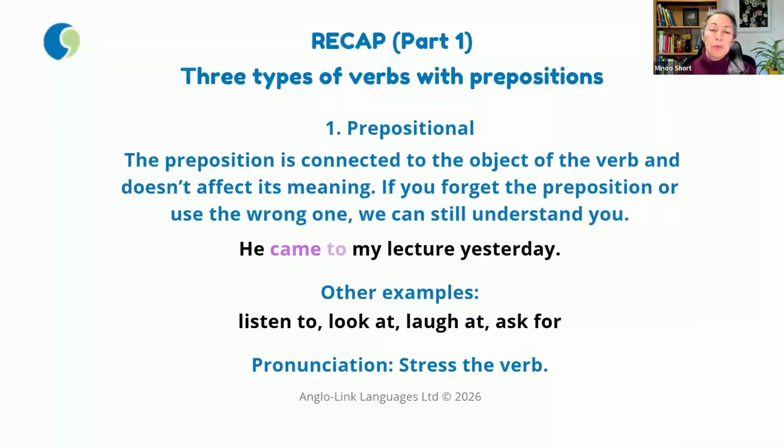In part 1, we realized that there are actually 3 types of verbs with prepositions. One is called prepositional verbs, and that's when the preposition is connected to the object of the verb and doesn't affect its meaning. Now, with prepositional verbs, if you forget the preposition or use the wrong one, we can still understand you. So my example last time was, he came to my lecture yesterday. And if you just say, he came my lecture, we can still understand you. Other examples of prepositional verbs we looked at were listen to, look at, laugh at, and ask for.